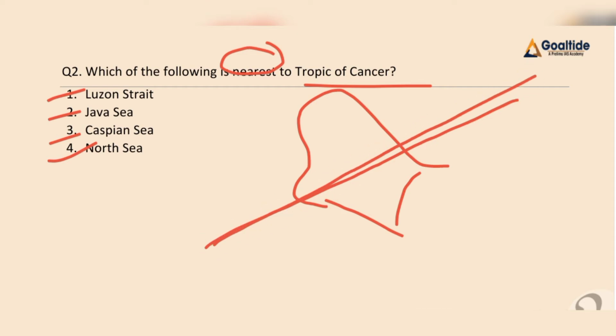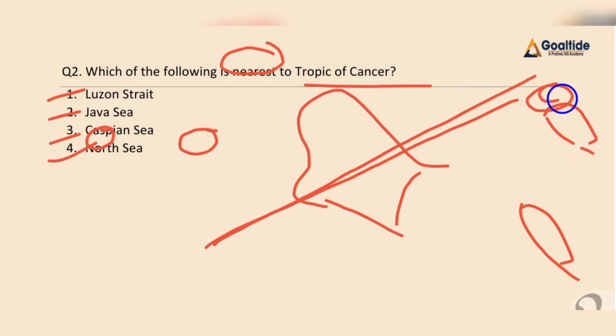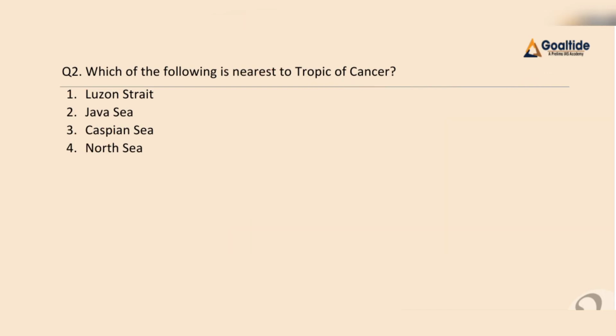We already know that the Philippines is located close to here, right? Then here we have Indonesia, and the Caspian Sea is located here. Then we have the North Sea, which is located close to England and France. So here it is the North Sea. If you know that Luzon Strait is close to the Philippines, which is over here, then you can easily reach your final answer: the answer to this question is Luzon Strait, because Luzon Strait is close to the Tropic of Cancer.